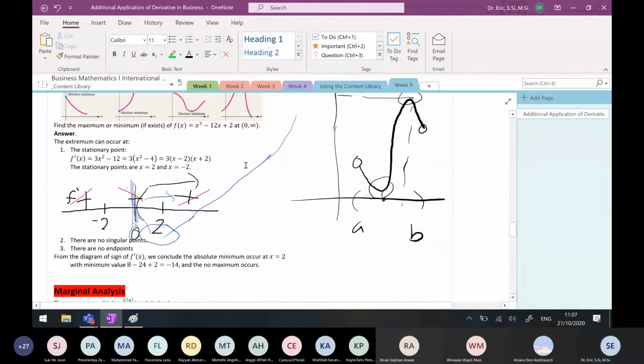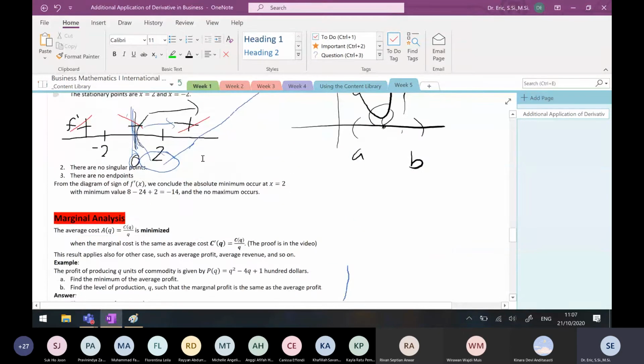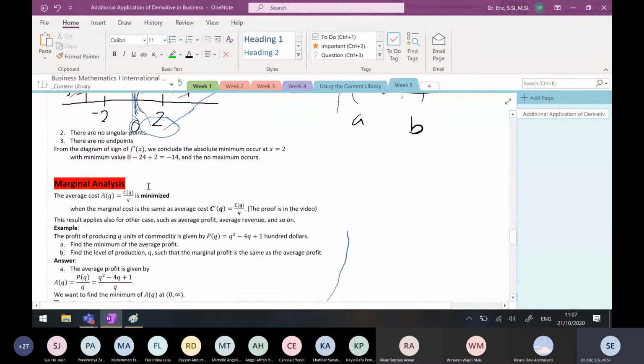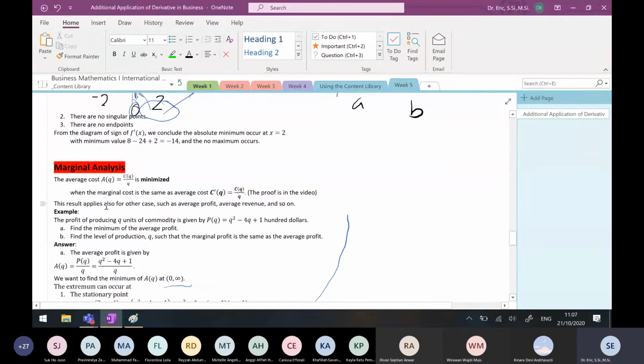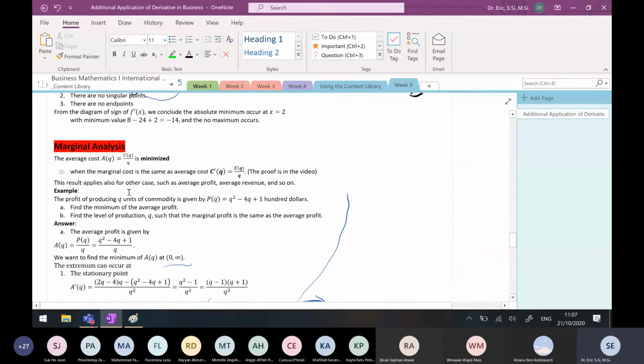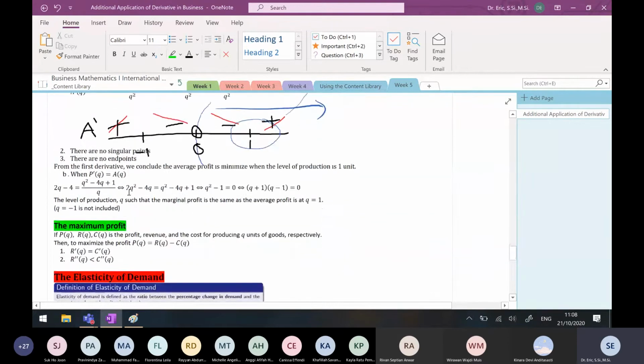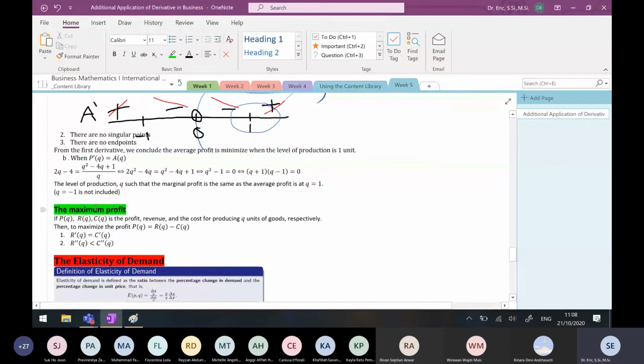This is how you do it, and we talked about marginal analysis. The main result that we discussed here is that the average cost is minimized when the marginal cost is the same as the average cost. We can replace the cost with the profit, revenue, and so on. And the last part, we talked about the maximum profit.